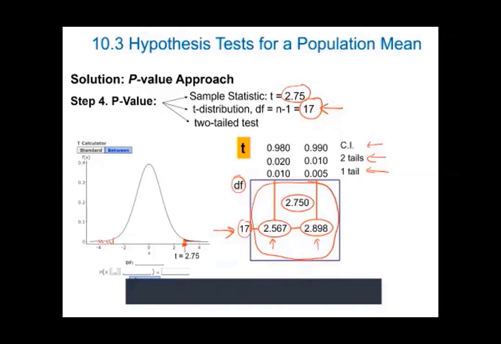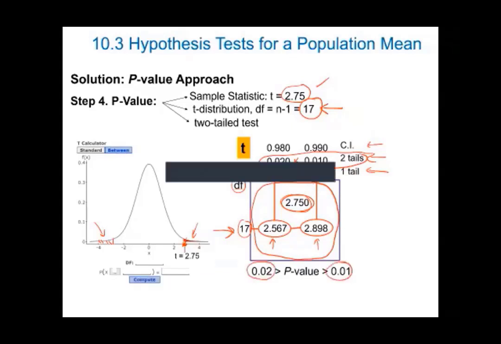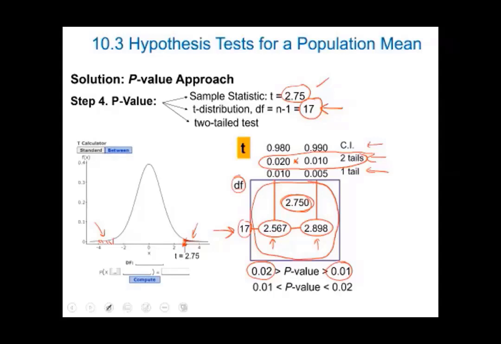Remember, the p-value is the extreme area of this area. This is the p-value multiplied by 2. Then this is the area in two tails of 2.75. The area in two tails of 2.75 must be located between 0.02 and 0.01. You see this, then the p-value should be between 2% and 1%. We can reorder this inequality this way. Then the p-value is between 1% and 2%.